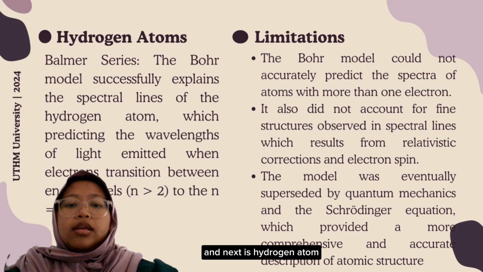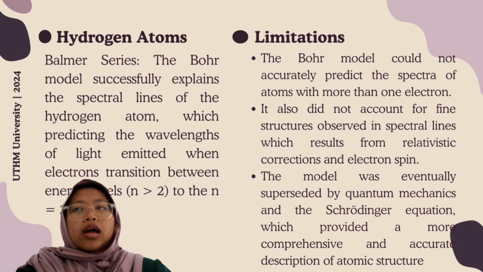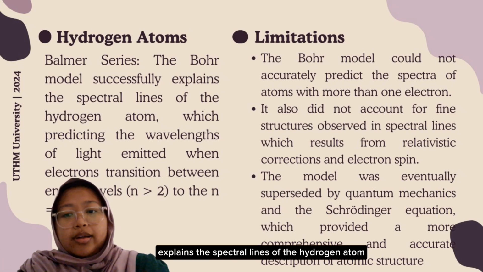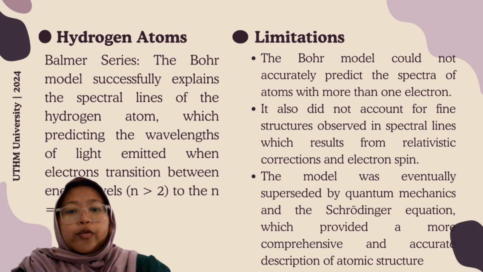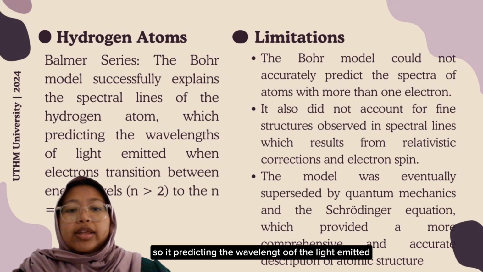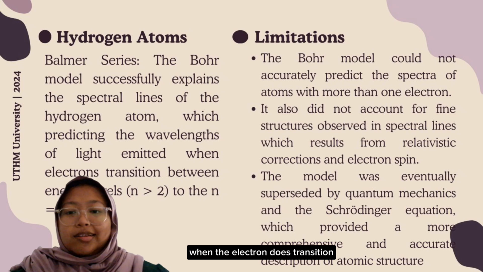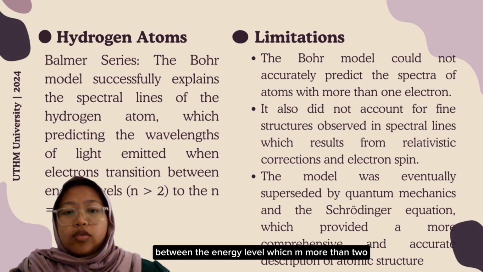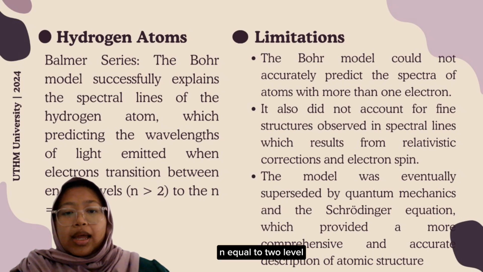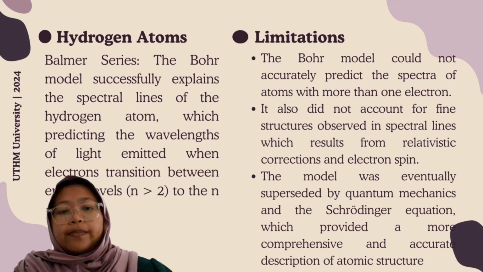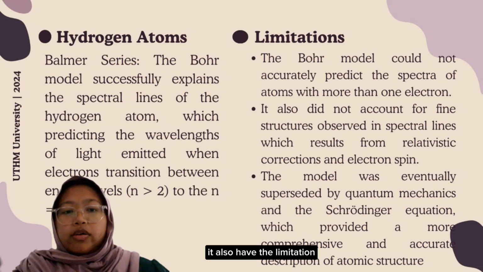And next is the hydrogen atom. The Bohr model successfully explained the spectral lines of the hydrogen atom, which is known as the Balmer series. It predicts the wavelength of the light emitted when the electron transitions between energy levels, from n more than 2 to the n equal to 2 level. It also has limitations.